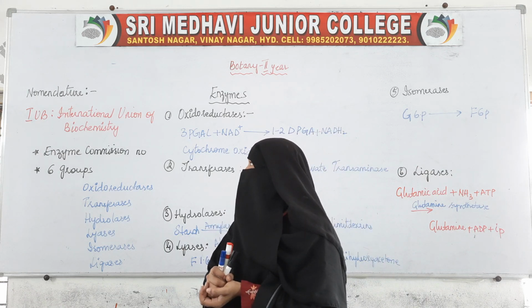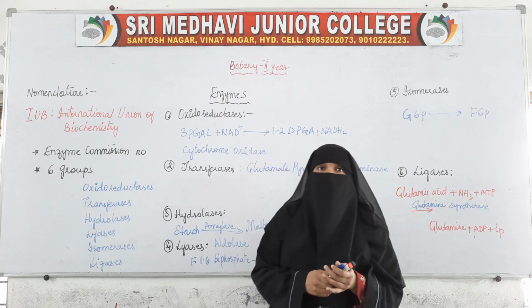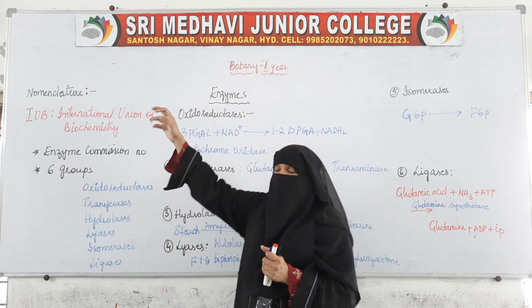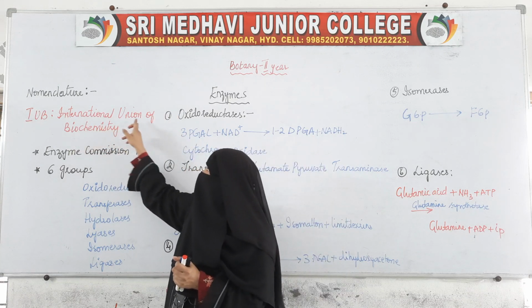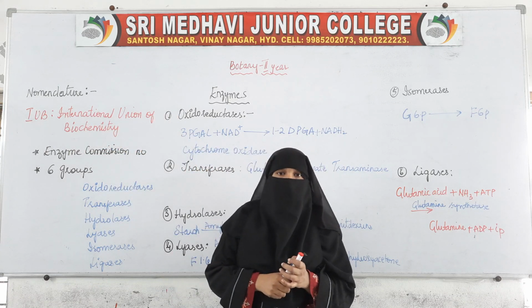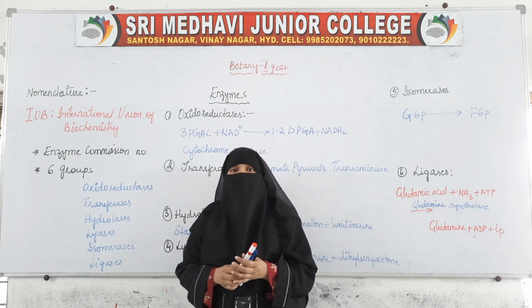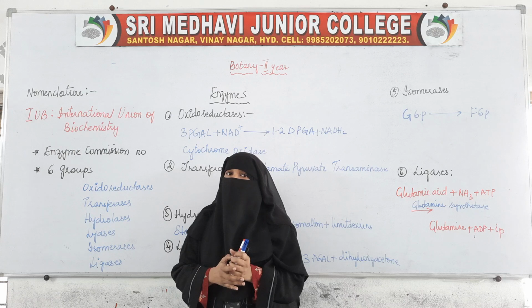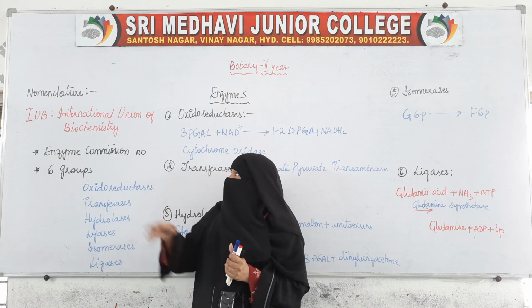The names of the enzymes are given according to the instructions of the organization IUB, the International Union of Biochemistry. The rules and regulations followed for nomenclature are those of this institute.